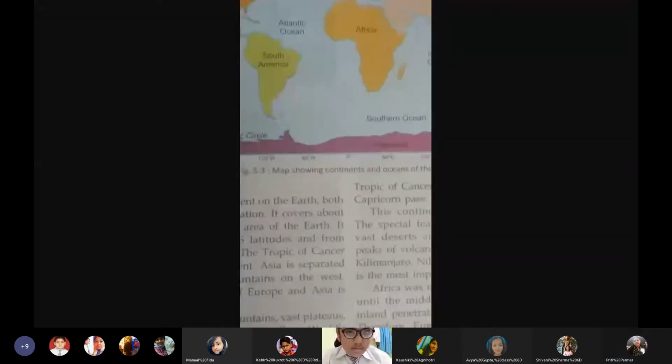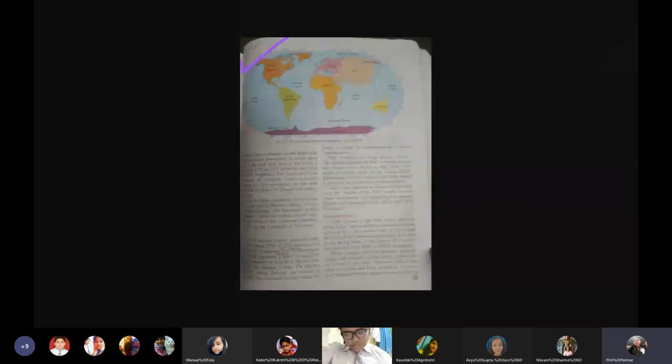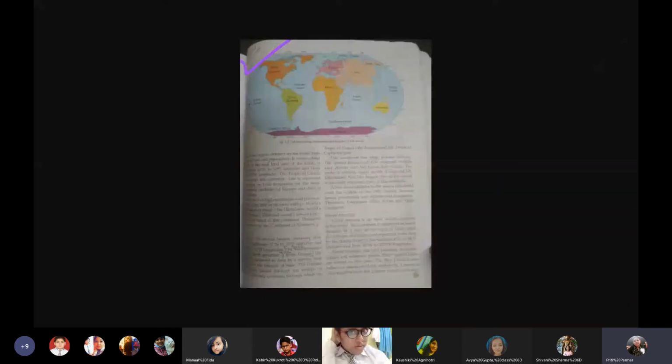Then we also came to know that since the continent was very thickly forested, it remained unknown for a very large amount of time. It was the last continent to be discovered by the Europeans. So the Europeans called it the dark continent. Why is Africa called a dark continent? Because it was much later that it was discovered, and it was in darkness till people did not know about it.